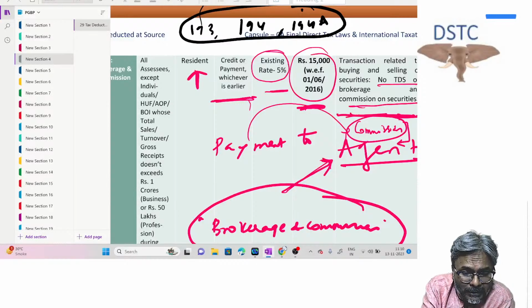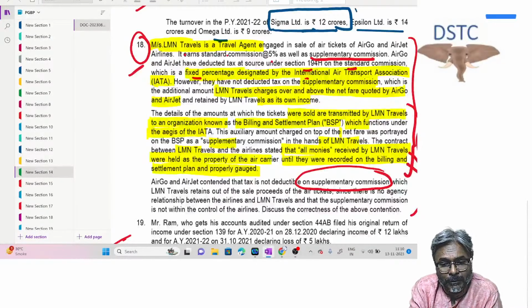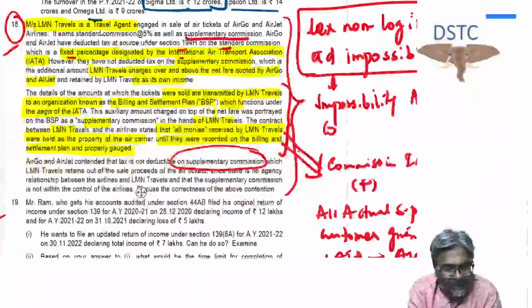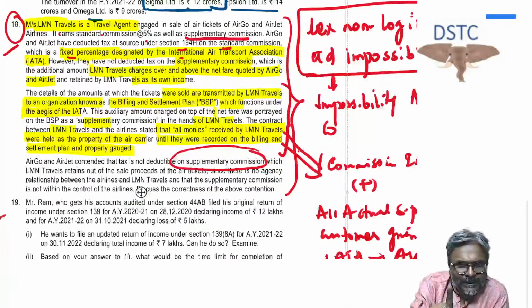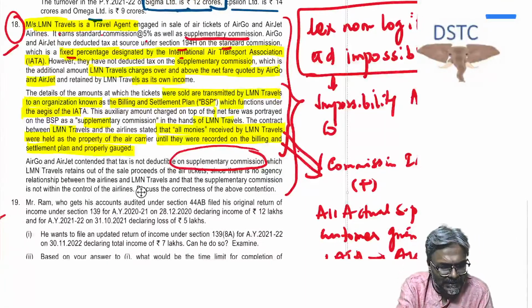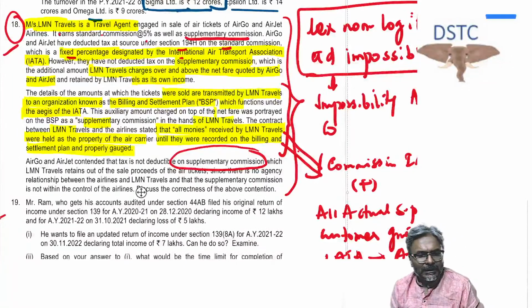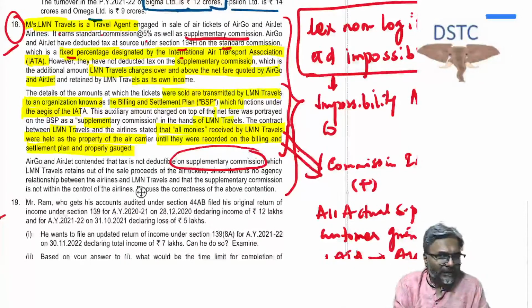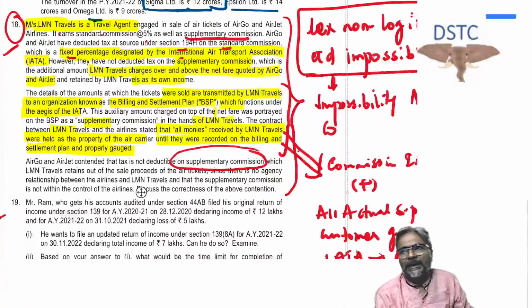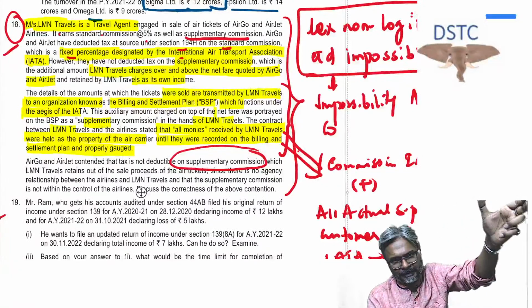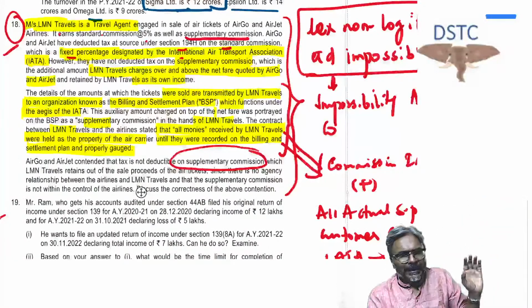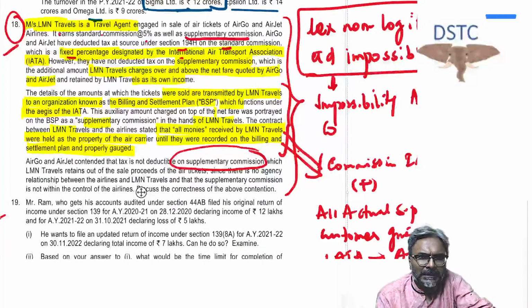Now on this particular backdrop, this case law, which is the most important one, question number 18, it was being targeted in the examination. All of you are aware of this particular part, isn't it? Now generally, students, you know there are two case laws actually. One was Singapore Airlines, and again this particular case law is also there. In the old case law, the agent used to purchase the ticket from the principal at a predetermined price.